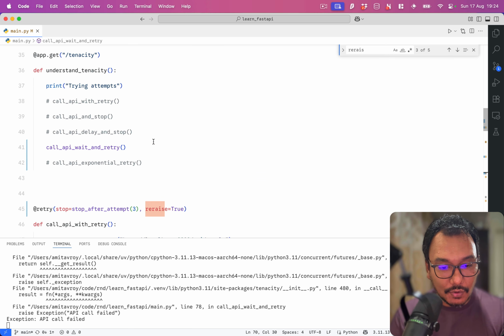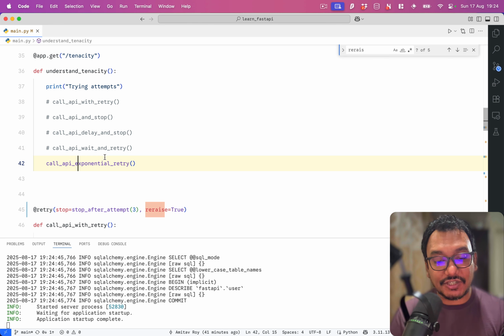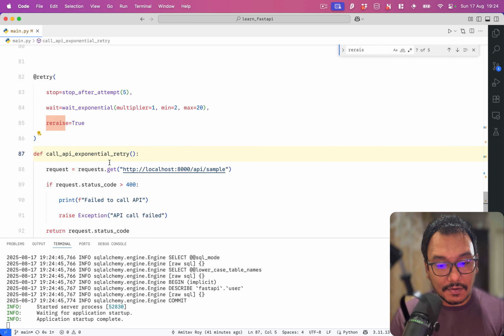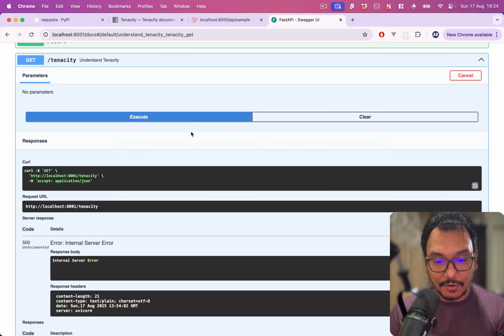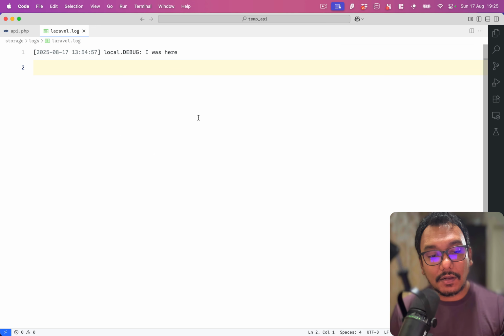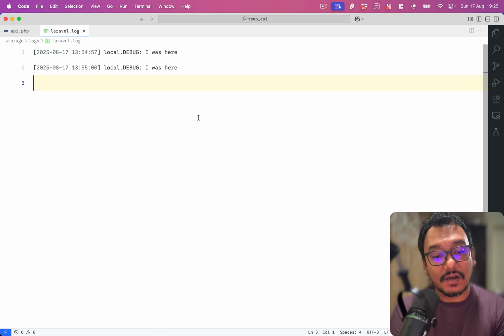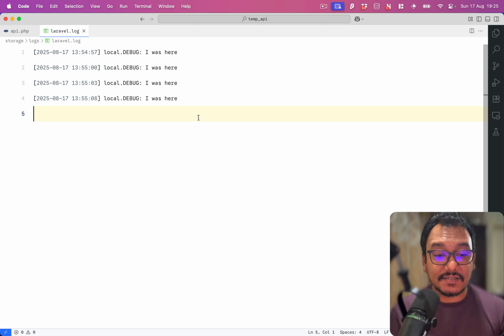I will go over here and comment it out, and this is exponential retry. So now what happens? Well, let me do one thing. I will first show you the output and then we will talk about it. So I'll start here, come over here. The first log was at 57, then 00, then 03. Now, it doesn't come at 06, it comes at 08, so 5 seconds.